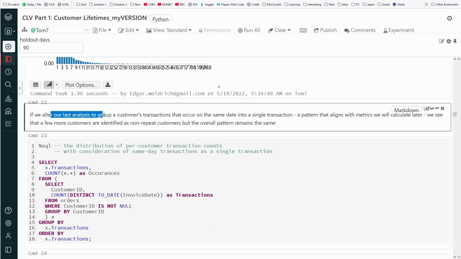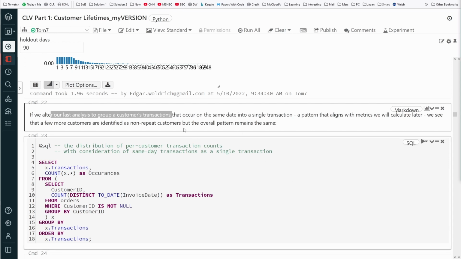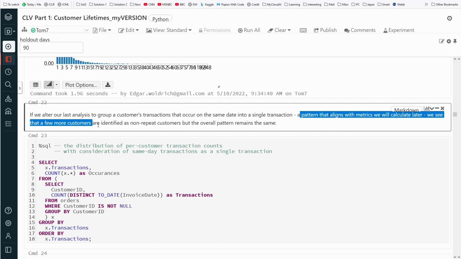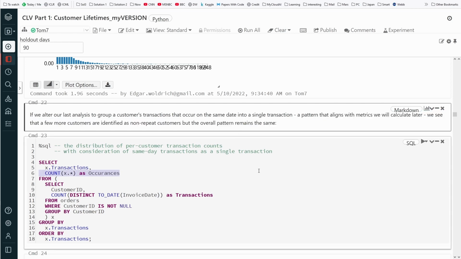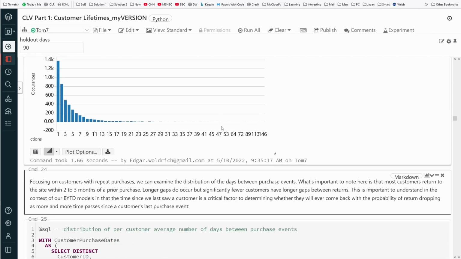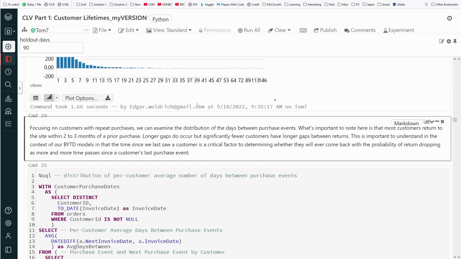If we alter our last analysis to group a customer's transactions that occur on the same date into a single transaction, a pattern that aligns with metrics we will calculate later, we see that a few more customers are identified as non-repeat customers, but the overall pattern remains the same. Yes, of course. I don't know why we're doing this, but we follow here the prepared notebook by Databricks. And thank you, Databricks, for having open sourced your demonstration notebooks.